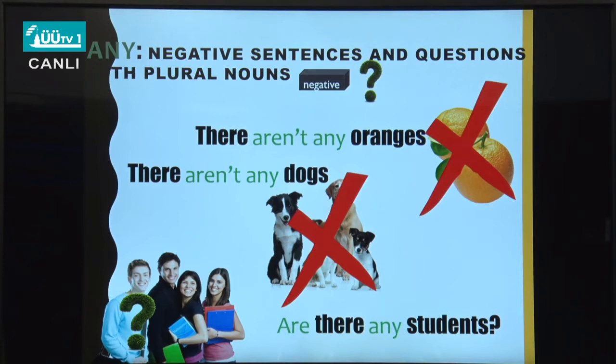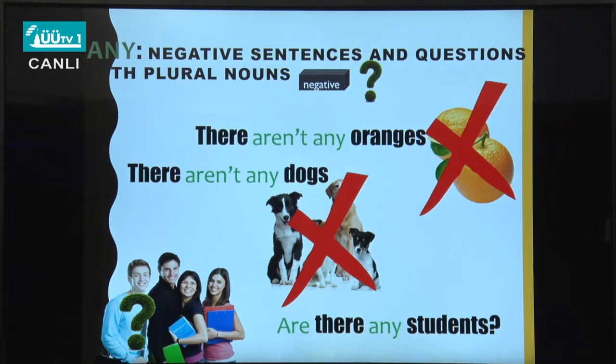Based on these sentences you are seeing on this screen, when you want to make a negative sentence and you don't know the number of these items, you use any. There aren't any oranges. There aren't any dogs. Are there any students? So question, negative, you use any.